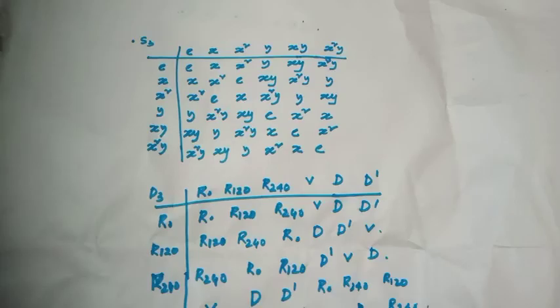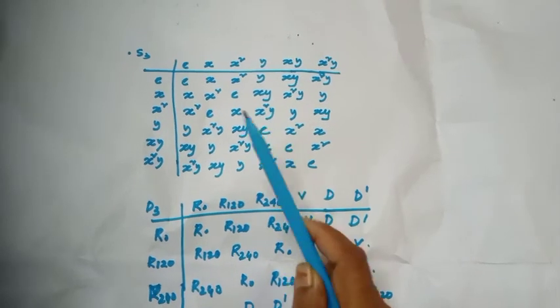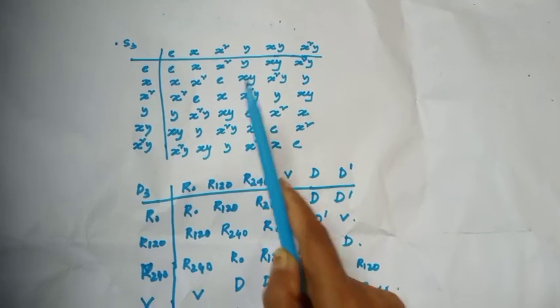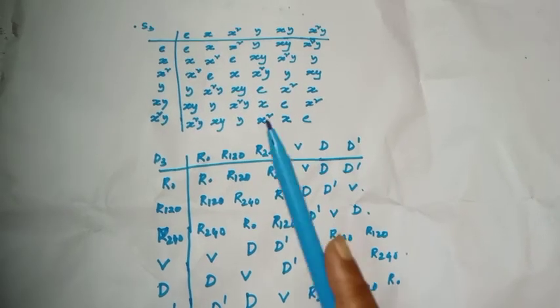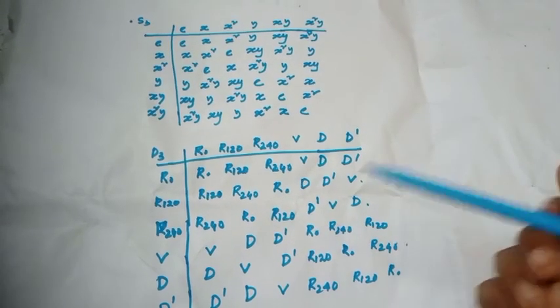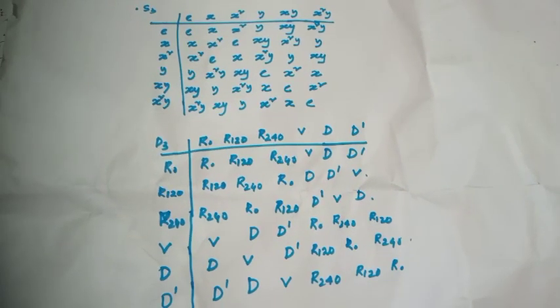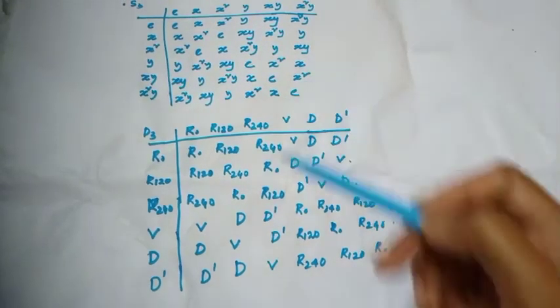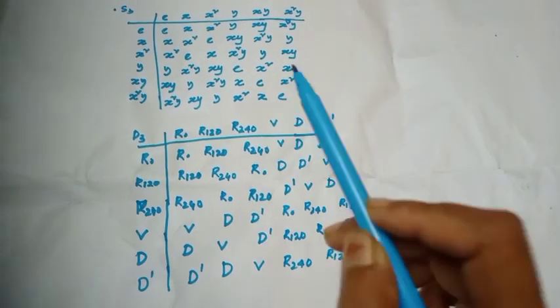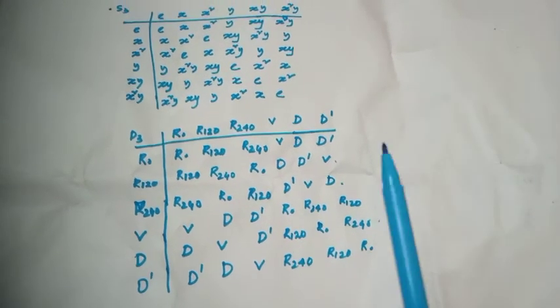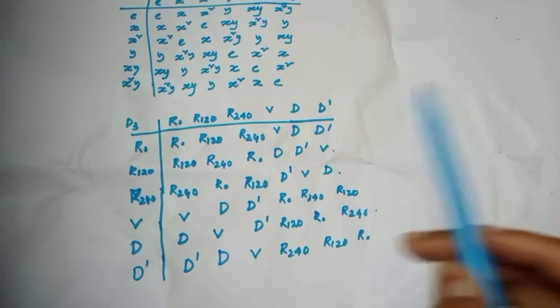Okay, well, there is a nice fact. If you construct the Cayley table of S3, this is actually equal to the Cayley table of D3. That means S3 and D3 both are similar. They are both isomorphic. Okay, and this is nice. In many competitive exams, this fact will be used: S3 is similar to D3. That means S3 is isomorphic to D3. What is isomorphism? I will discuss in my next video.